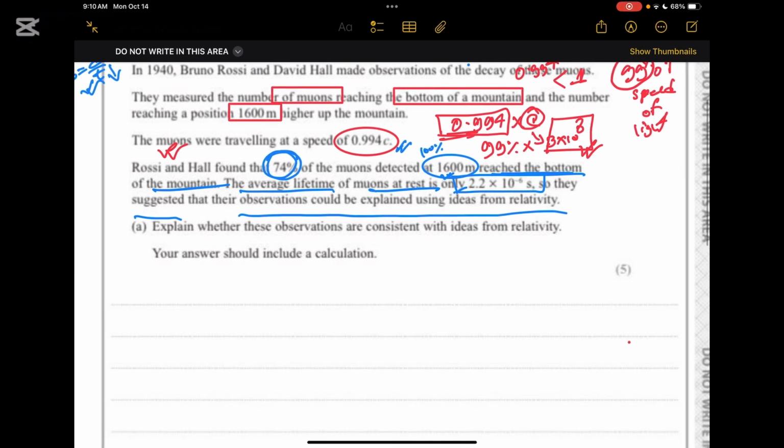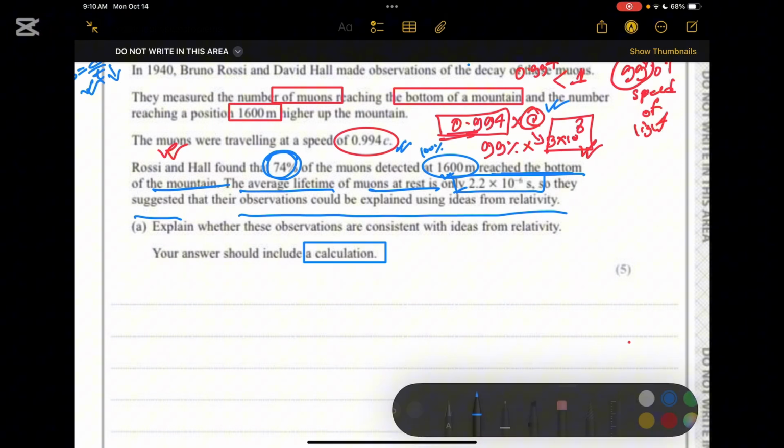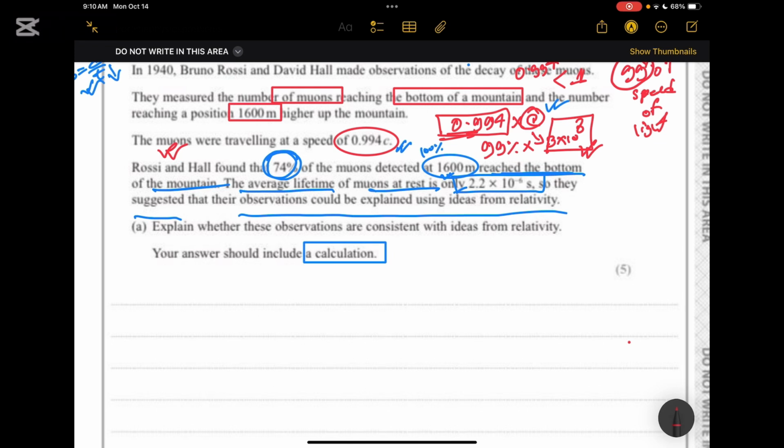In the question, we also need to include the calculation. So the calculation will be how much time it took. We have got the speed and we know the distance of 600 meter from the bottom. So we are able to find out the time taken to reach the bottom. So let's go and find the time taken to reach the bottom.